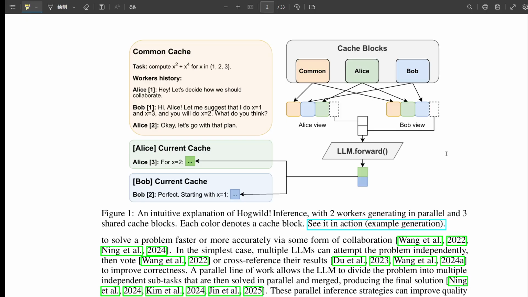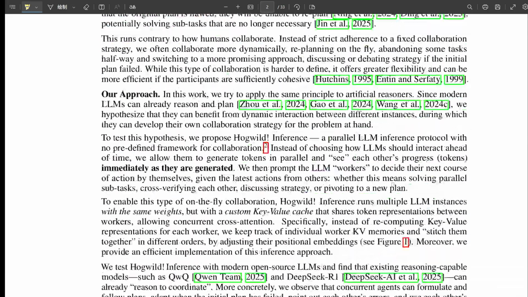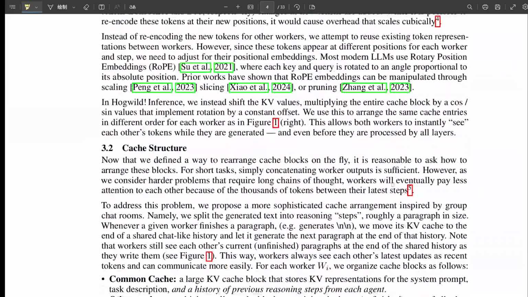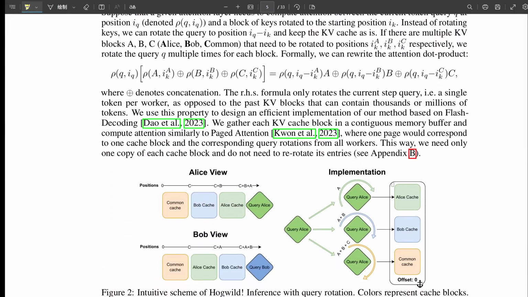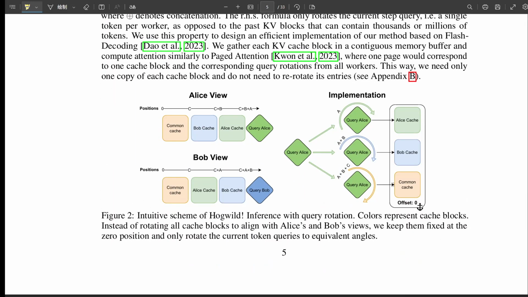Invariant to relative rotations. Imagine you rotate the query vector by angle A and the key vector by angle B. The dot product between them is the same as if you just rotated, say, the query by the difference in angles, A minus B, and left the key alone. Or vice versa. It's the relative rotation that matters for the final attention score. Okay, I think I follow the math property. How does that help here?